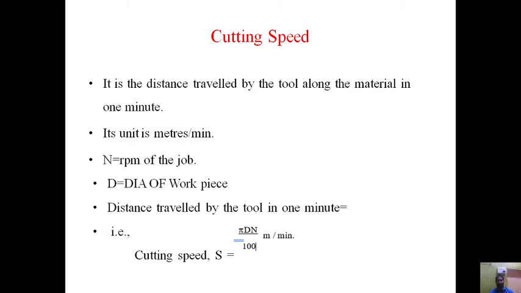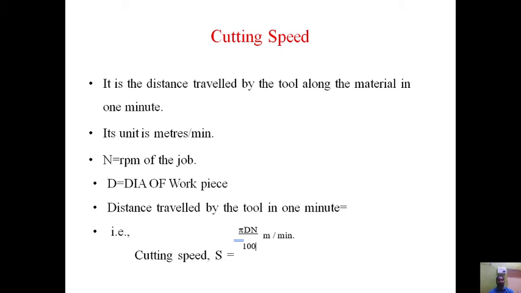In case of a lathe, the workpiece is rotating. So in 1 minute, how much distance the tool travels along the length of the material is called cutting speed. So the distance the tool covers along the length of the workpiece in 1 minute is called cutting speed in a lathe. In a milling machine, how much the tool moves along the workpiece in 1 minute is considered as cutting speed. Its unit is meters per minute. How many meters it has moved in 1 minute along the length of the workpiece is called cutting speed.